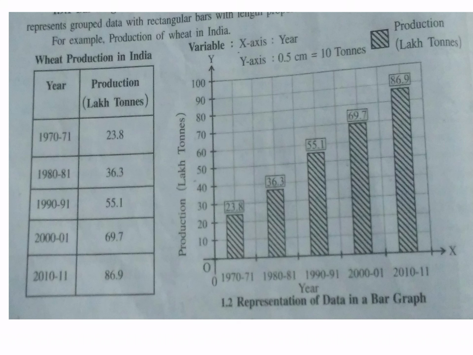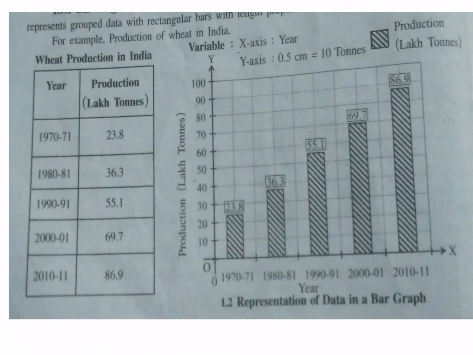We can easily identify the representation of data in a bar graph with the help of the graph on the side. 1970-71 is 30, then 23.8%, 1980-81 36.3%, 1990-91 55.1%, 69.7%, 2000-2001, and 2010-2011 86.9%. So this information shows the wheat production is day by day increasing, and at the end of 2010-11 it is 86.9%.